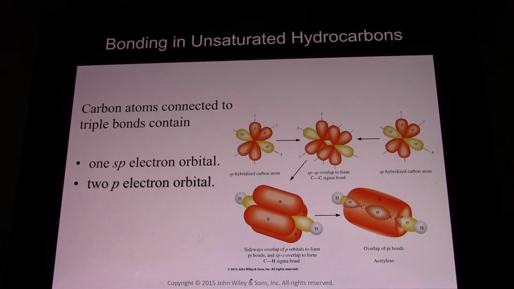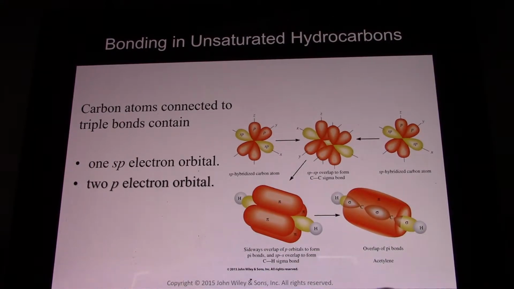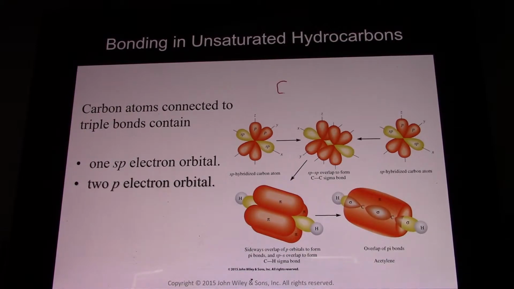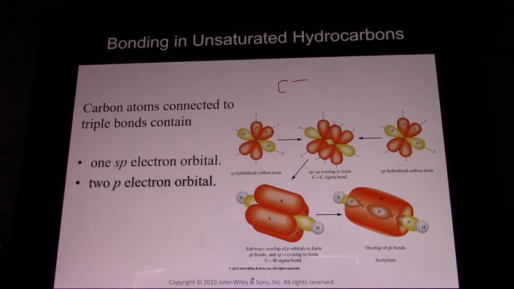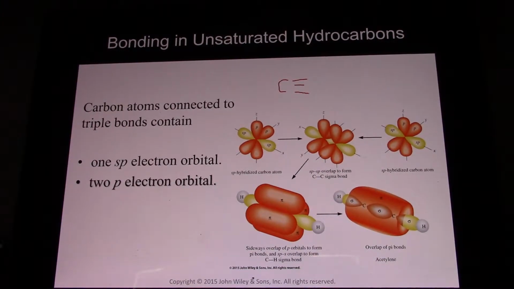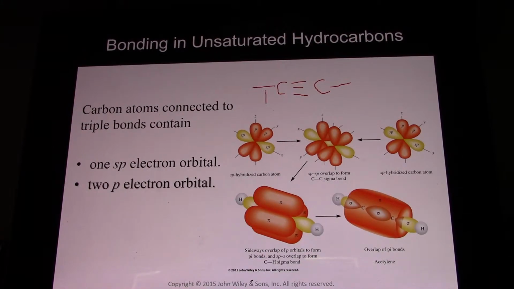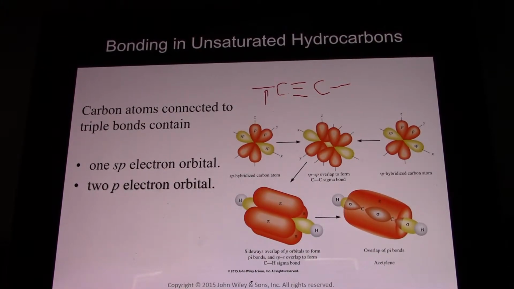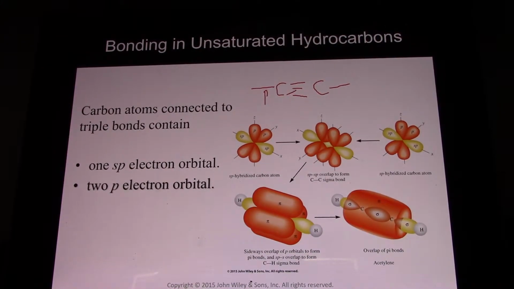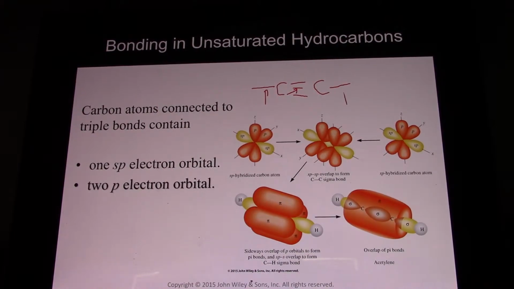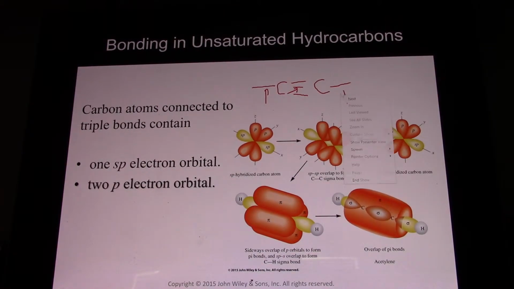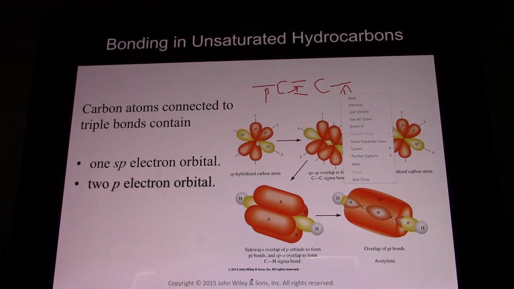If we have a triple bond, now we have just 2 single bonds. Let's look at my carbon. Let's say I have a triple bond to another carbon. We have a single bond there, one in the middle, and one at the end. So we see here that is where the sigma bond density is in between.